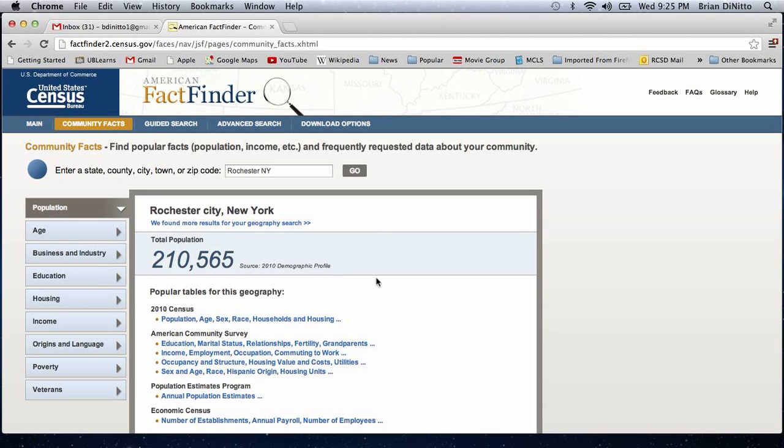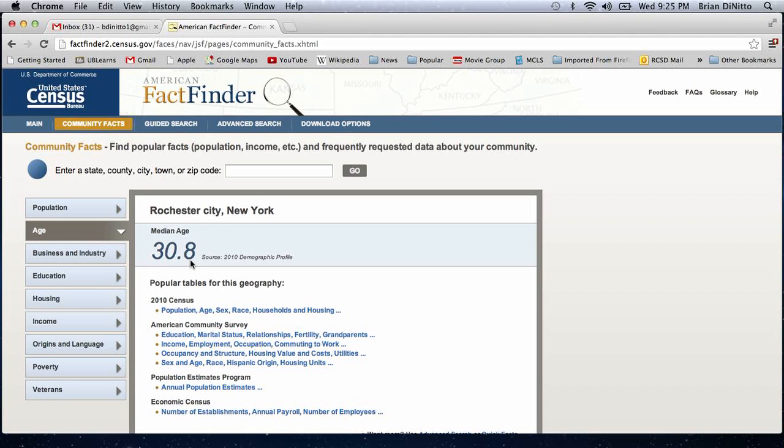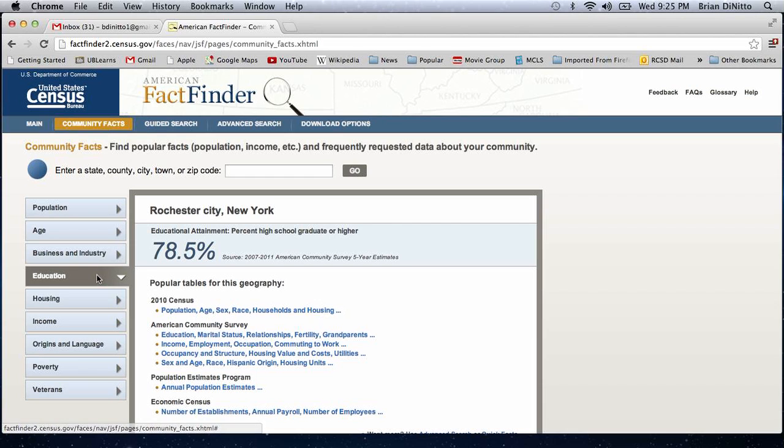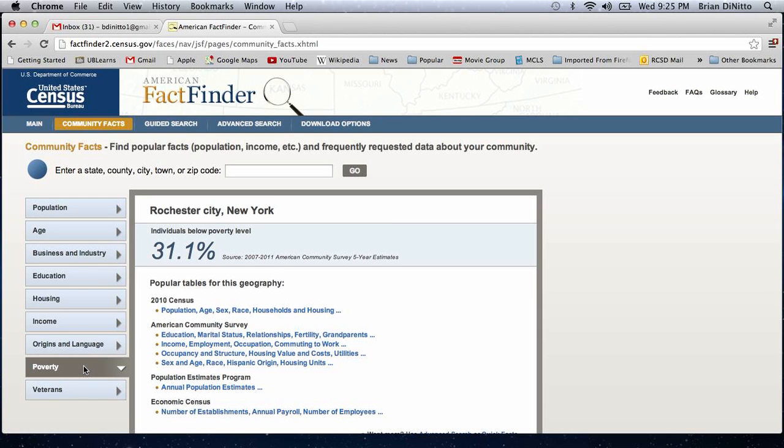So it's quick information. It gives you the population. You can look at median age. You can look at education levels. And these are all just on Rochester. Poverty levels. We actually have very high poverty in the city of Rochester.